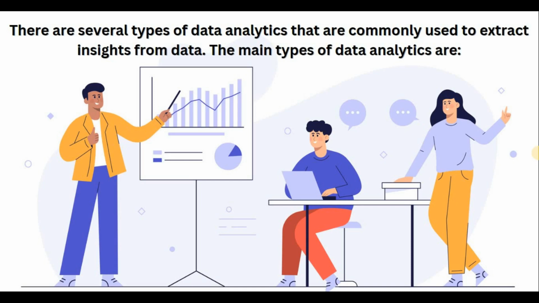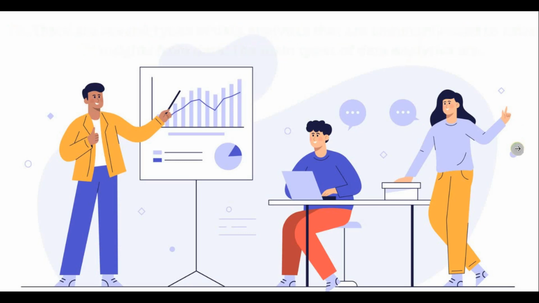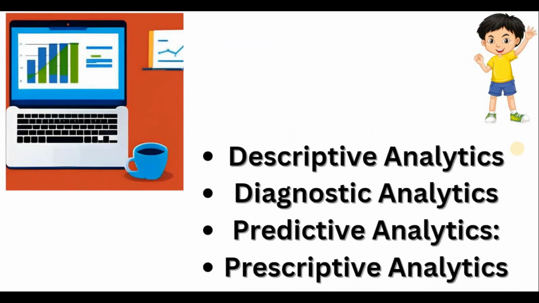To do that they have to go through several steps, or you can say several types of data analytics are there. We will discuss them one by one: the tools, techniques or types of data analytics that analysts use while doing their job. First is descriptive analytics, then diagnostic analytics, next is predictive analytics, and the last one is prescriptive analytics. So four types of data analytics we are discussing here: descriptive, diagnostic, predictive and prescriptive. We will discuss what they mean one by one.